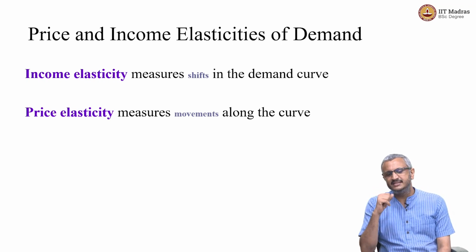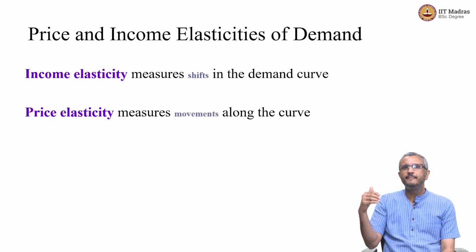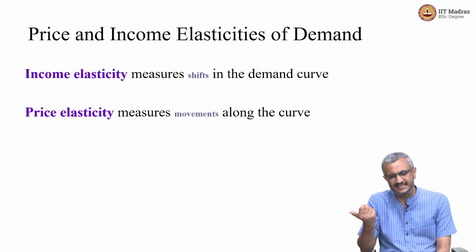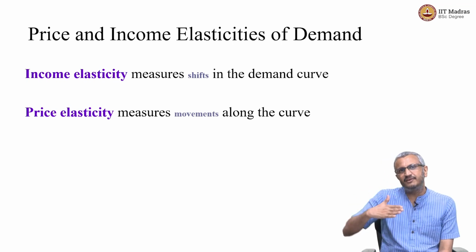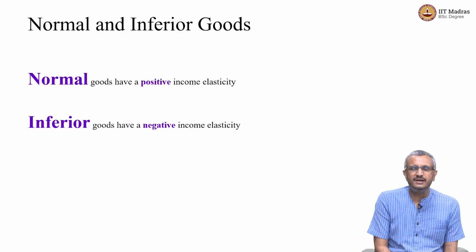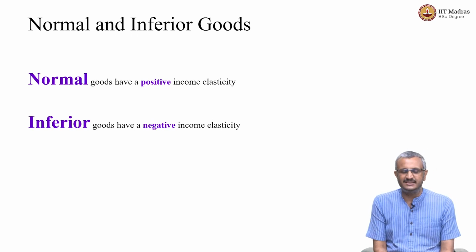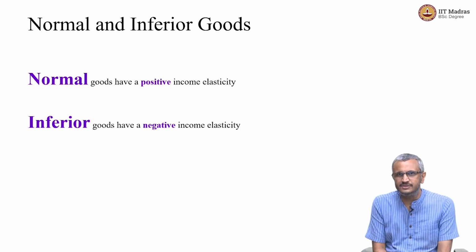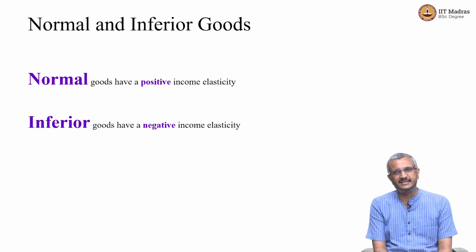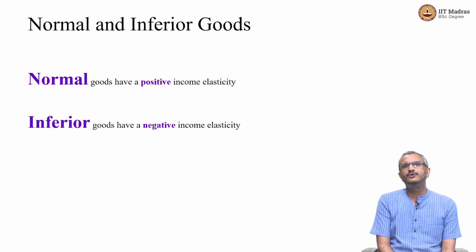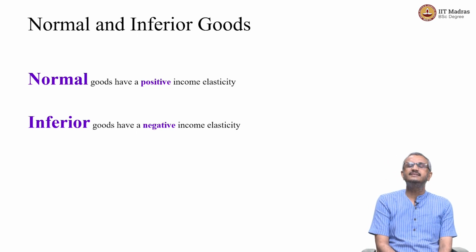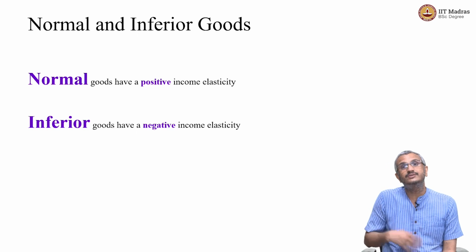Price elasticity measures a movement along the curve. It is the responsiveness of demand to price. Then we also saw income elasticity. Income elasticity is a shift in the demand curve. Using price elasticity and income elasticity, we can actually classify goods. For example, a normal good is a good which has positive income elasticity, whereas an inferior good is a good which has negative income elasticity. That is, as my income increases, the consumption of that particular good might actually decrease.